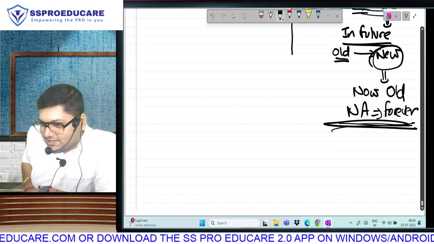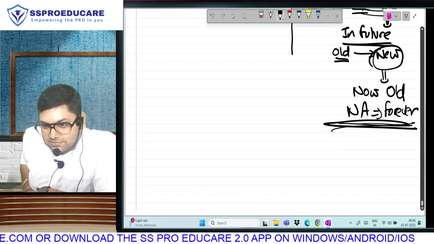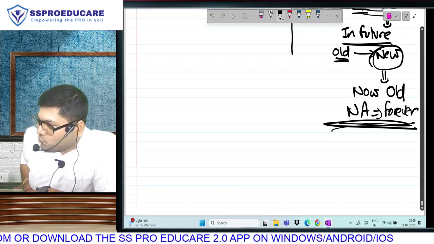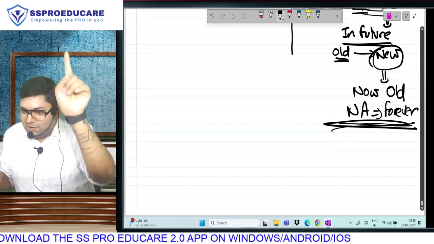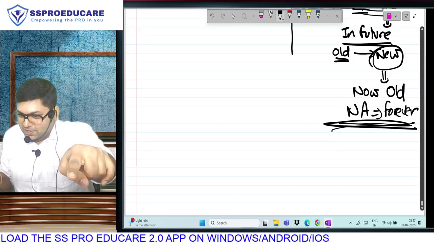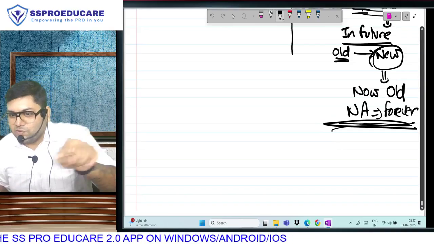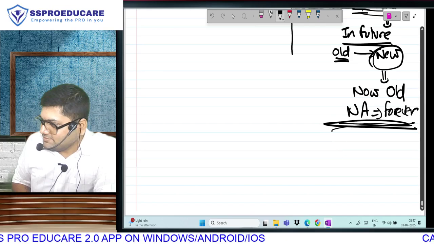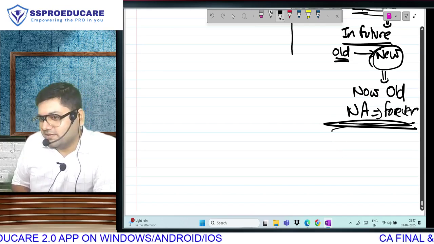Old regime here is the cinema hall, and the ticket is your option. So you buy the ticket, go inside the cinema hall. That means you have gone from new to old. You don't like old, you come outside, come back to new. Now you can't go back. Understood? It is like buying a cinema hall ticket.